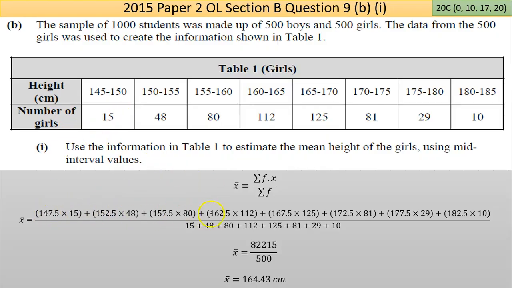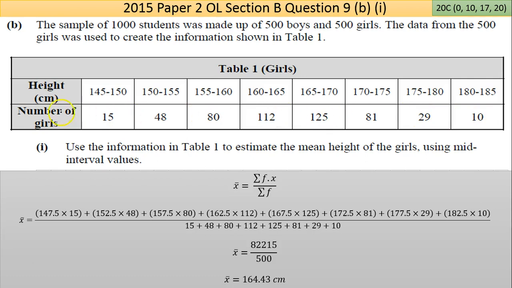It's probably very, very small on the screen here, but I have the calculation 147.5 times 15 plus 152.5, the halfway point here, times 48, plus 157.5 times 80, plus 162.5 times 112, plus 167.5 times 125, plus 172.5 times 81, plus 177.5 times 29, plus the 182.5 times 10.